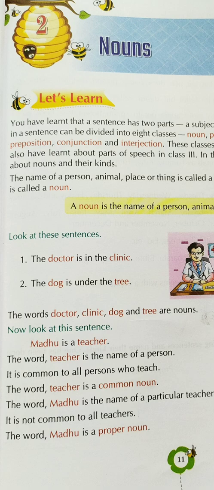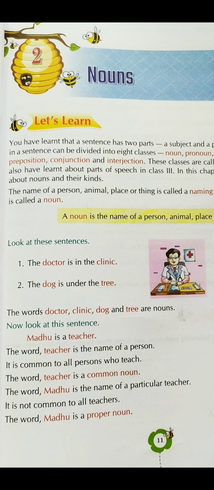Like when you refer to me, you say Priyanka ma'am, you don't say some other name, because Priyanka ma'am refers to me. And when you want to talk to someone else, you don't say my name, you call that teacher by their name. So that is something you need to keep in mind, because here also the book is trying to explain the same thing to you, that Madhu is the name of a particular teacher. So when you say Madhu, like you say Priyanka ma'am, you don't mean some other teacher, you are referring to that particular teacher. So over here we are trying to understand what a common noun is and what a proper noun is.